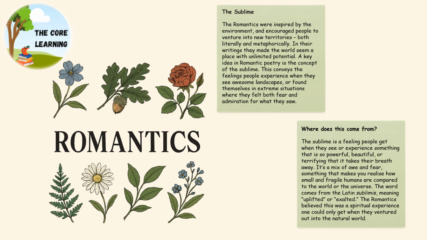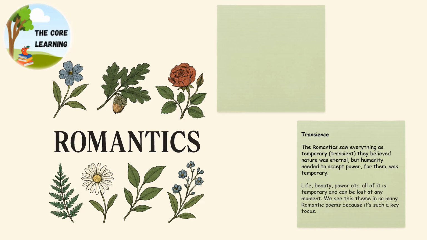And when you venture out into the natural world, you can see the most wonderful, awe-inspiring things, but they also remind you that you're just human and life is temporary. And that leads us on to transience here. So the Romantics saw everything as temporary, which is transient. They thought that nature was eternal, but humanity needed to accept that power for them was temporary. Life, beauty, everything is temporary. Everything fades, everything disappears. And we needed to have a real thought about that and a real understanding of that, because they saw the power of nature as being completely eternal.